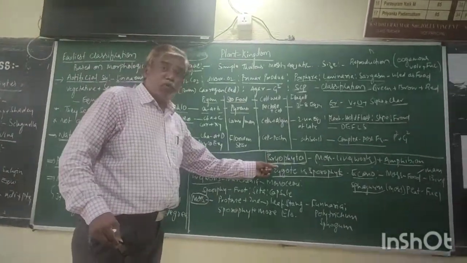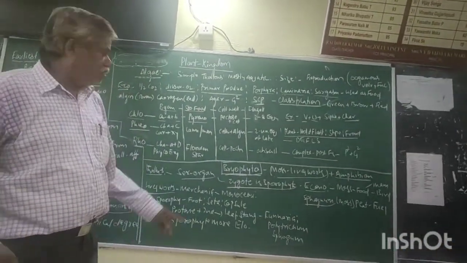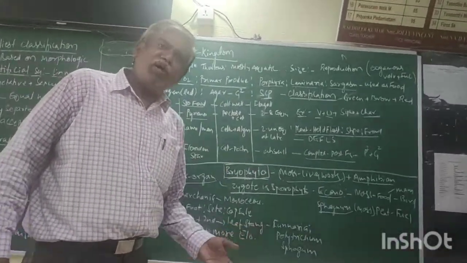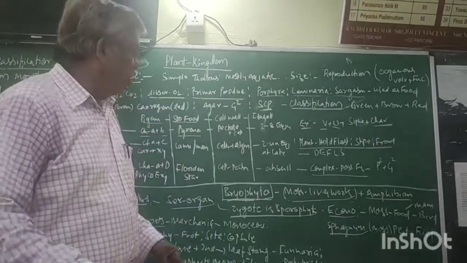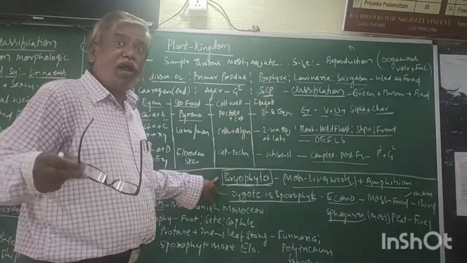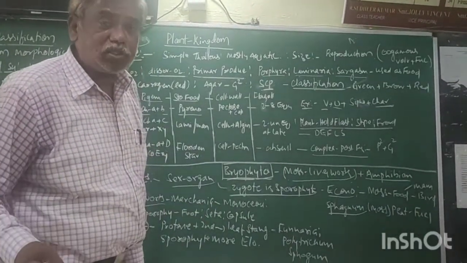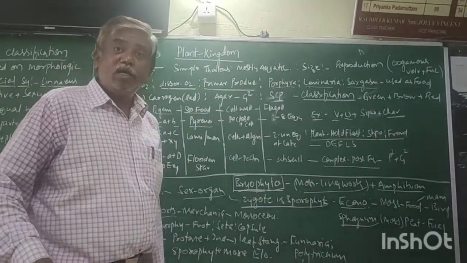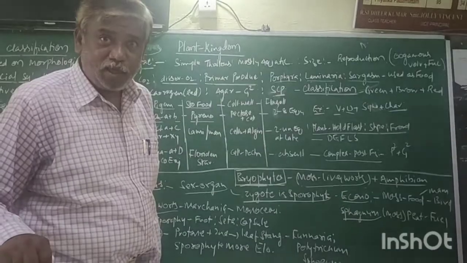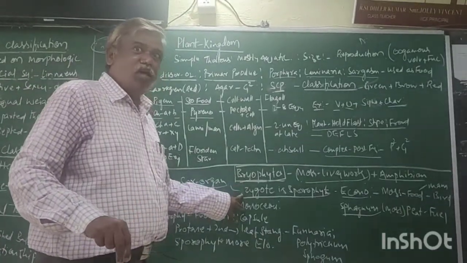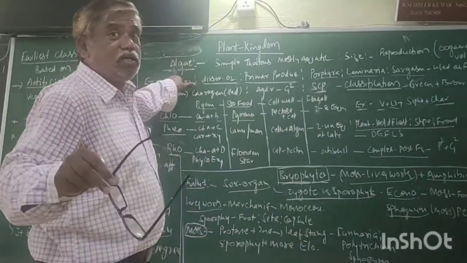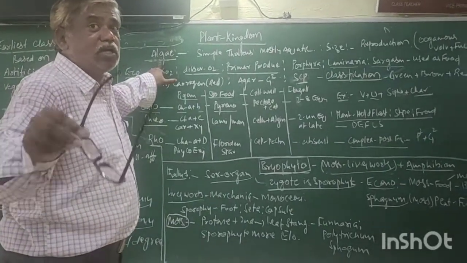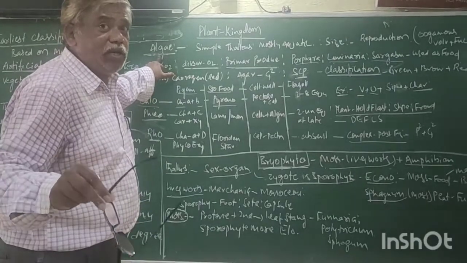Now come to the bryophyte. The life cycle of a bryophyte also contains two stages, gametophyte and sporophyte. The main plant body is the gametophyte, photosynthetic and independent.